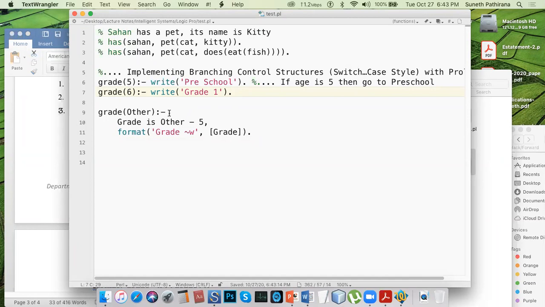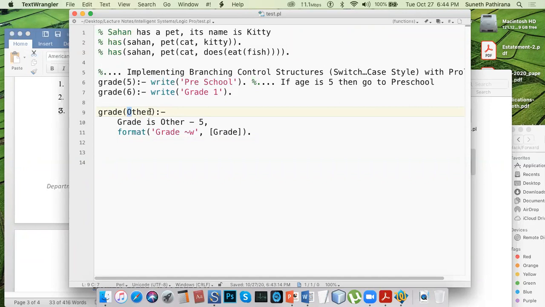And this is for the cases not matching the specific numbers. Say you have given 9 or you have given 3. Then which action needs to be taken by the program? Okay. So grade other, you can see it starts with a capital O. That means this will act as a variable.